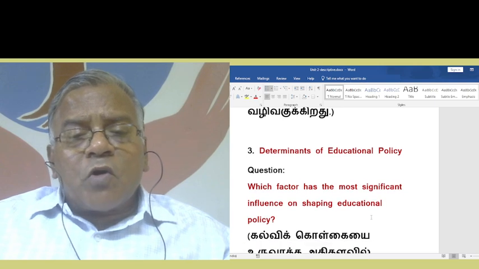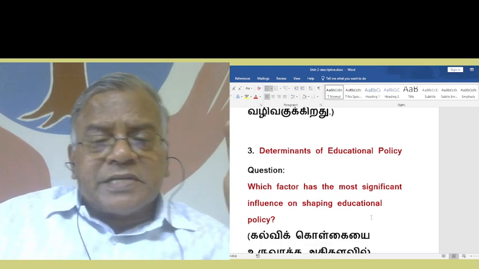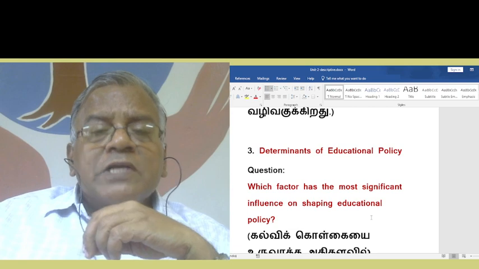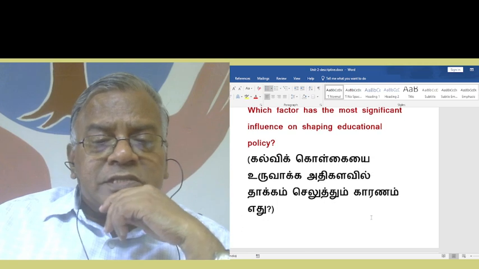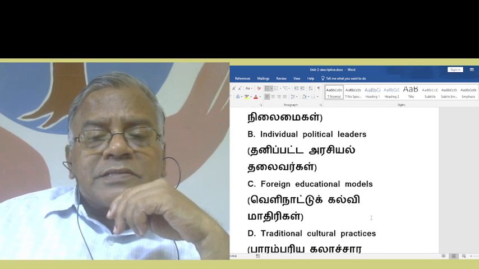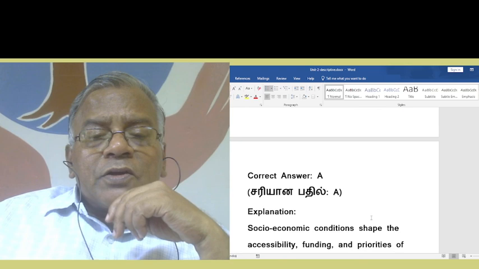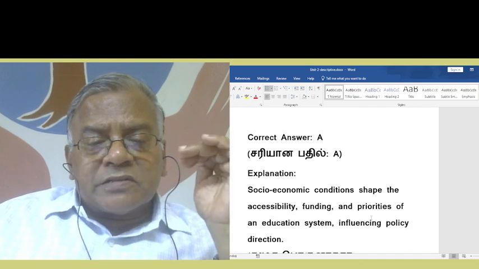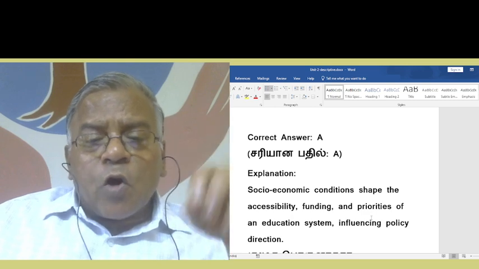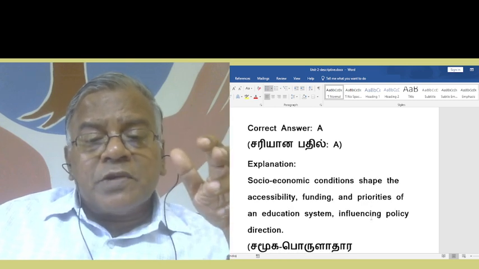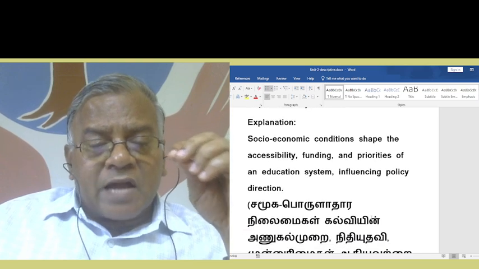Now, let us talk about determinants of education policy. Which factor has the most significant influence on shaping educational policy? That is socio-economic conditions. Socio-economic conditions shape the accessibility, funding, and priorities of an education system, influencing policy direction.